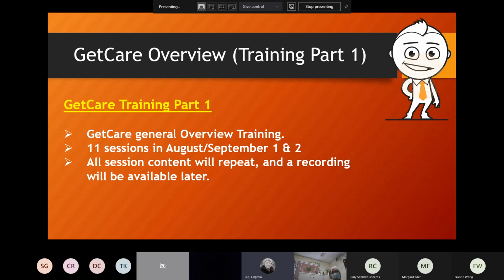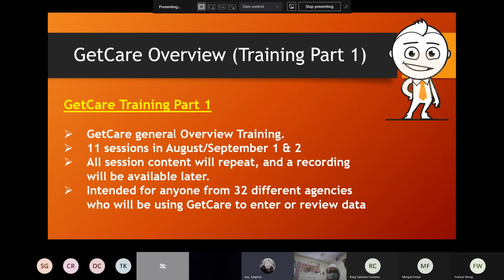I'm going to post this session to our ADS website, and I'll talk about the ADS website a little bit later. This session is intended for everyone from 32 different agencies, the agencies that are affected by this GetCare integration. So today's session is for the people who will be using GetCare to enter or review data.